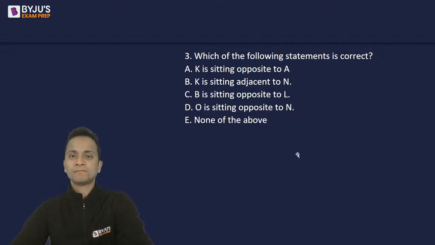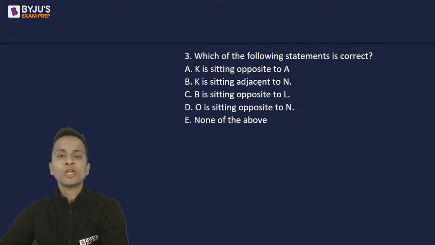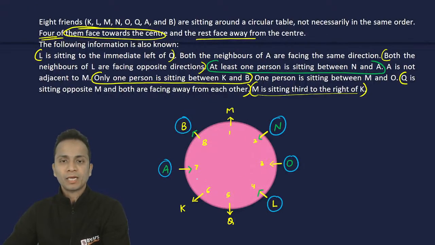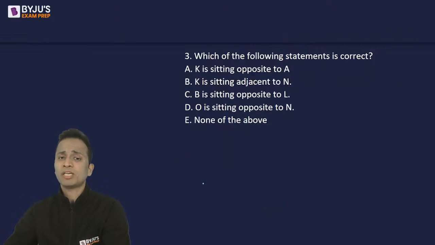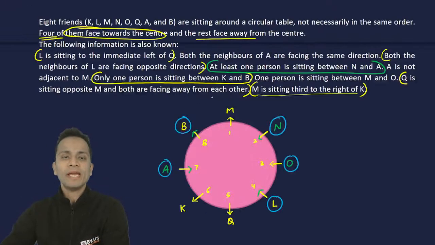All right, nice. I'll check the statements one by one. K is sitting opposite to A. Now, K and A are adjacent but not opposite. Not correct. K is sitting adjacent to N.